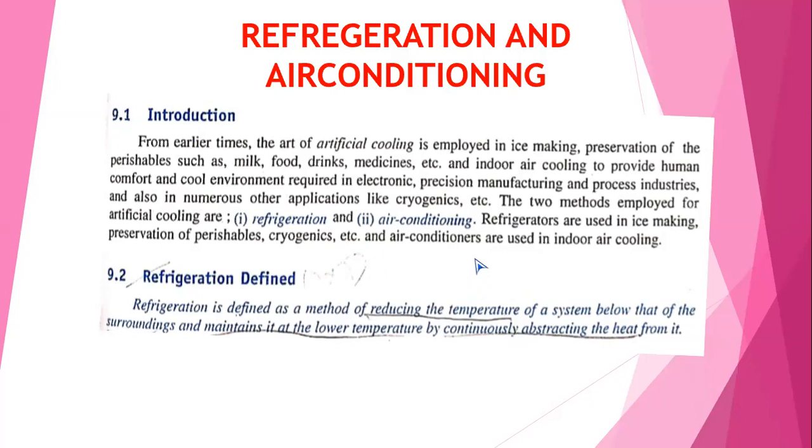So the artificial cooling is divided into two, that is refrigeration and air conditioning. Refrigeration is nothing but heat transfer from the lower temperature zone to the higher temperature zone. That is nothing but reducing the temperature of the compartment or system.